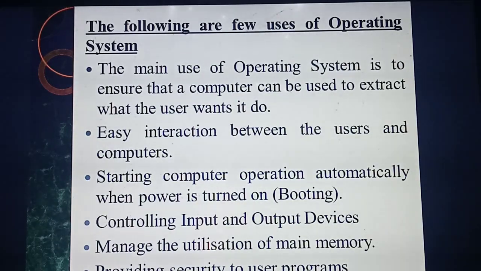Understood? Next, the operating system is the interface between whom and whom? User as well as computer. So what's the second use? The operating system is mainly used to interact between the user and the computer.